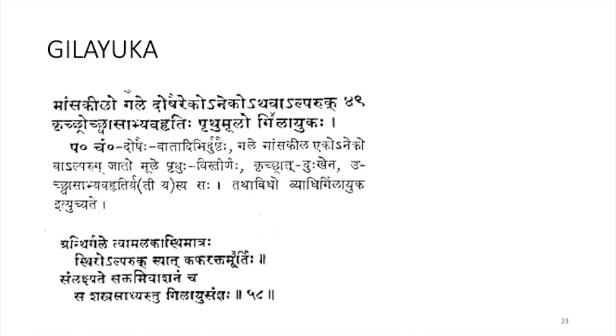Ego, anego, the mamsakila will be one or more. Athava alparuk, there will be slight pain. Kritra uchvasa, difficulty in breathing, apyava hrido, and also difficulty in having food.